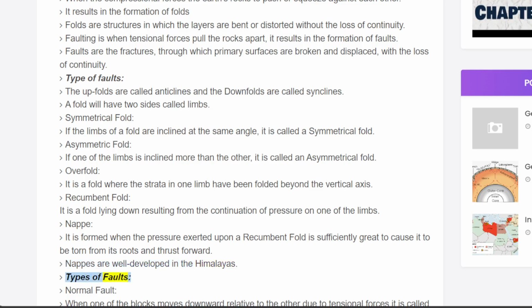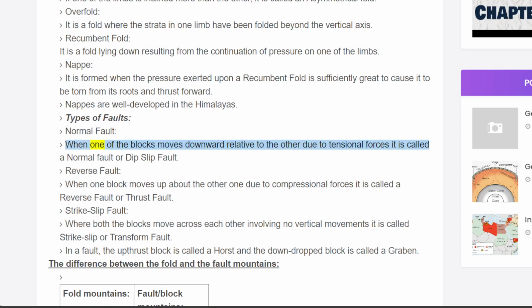Types of faults. Normal fault. When one of the blocks moves downward relative to the other due to tensional forces, it is called a normal fault or dip-slip fault. Reverse fault. When one block moves up relative to the other one due to compressional forces, it is called a reverse fault or thrust fault.